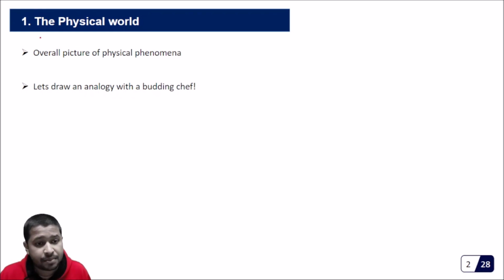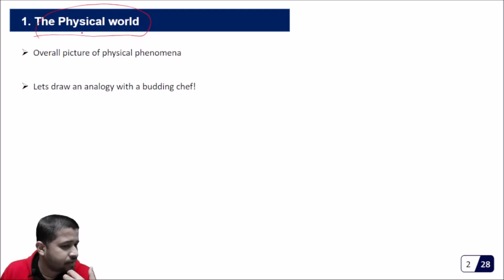The first chapter is the physical world. This chapter gives a general introduction to the subject, some general phenomena which can be explained by physics.